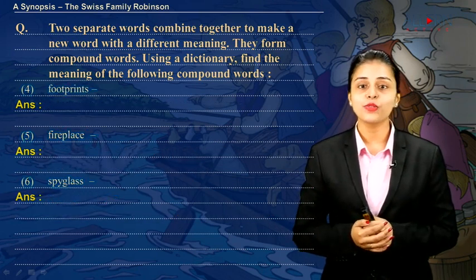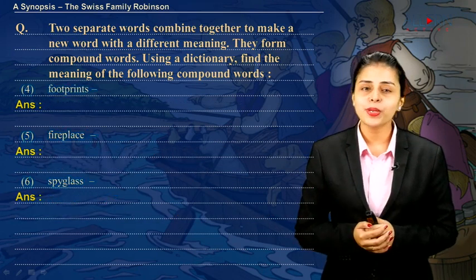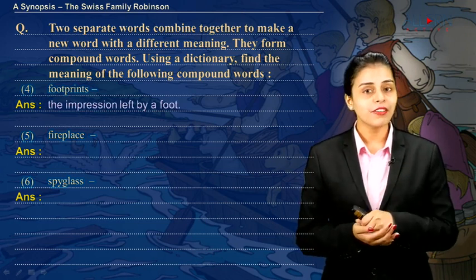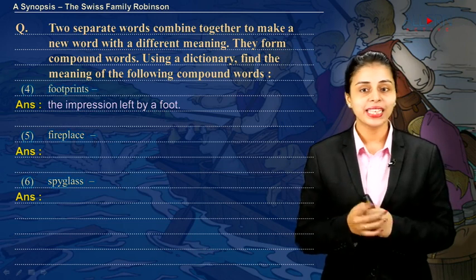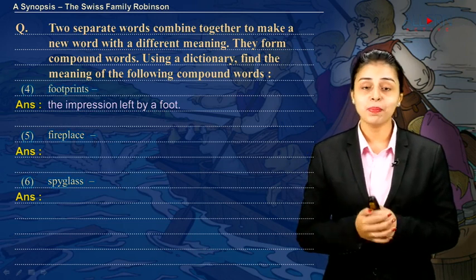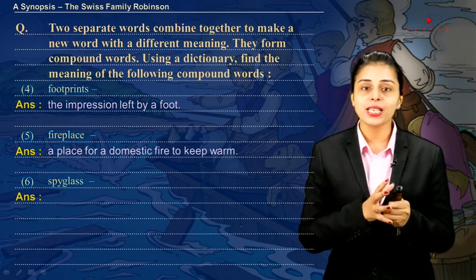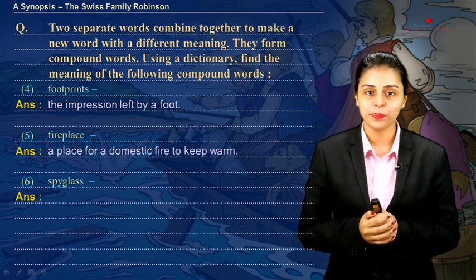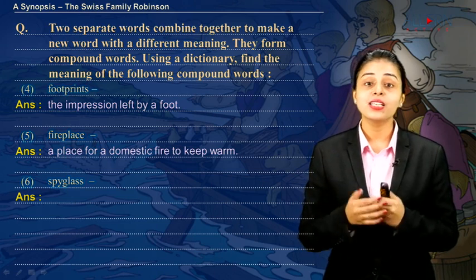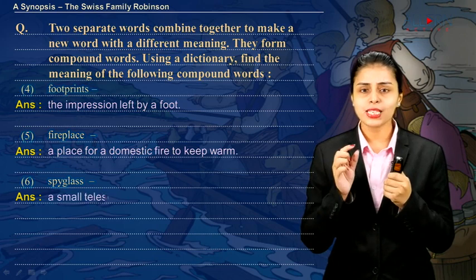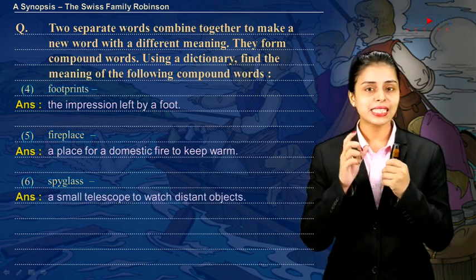The next word over here, footprints. Footprints could mean a mark or an impression that is left by a foot. The next word is fireplace. Now fireplace of course talks about a place for a domestic fire to keep warm. The next word is the word spyglass. Now spyglass could mean a small telescope to watch distant objects.